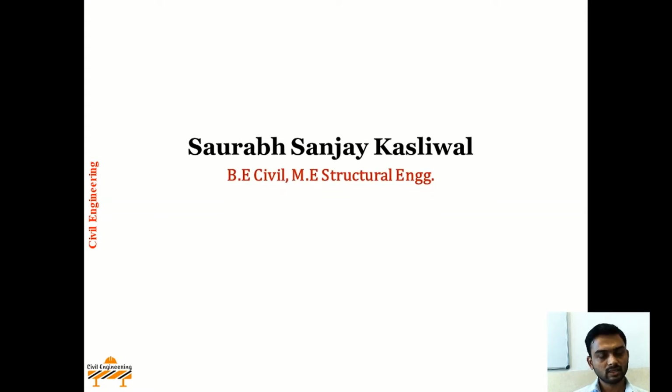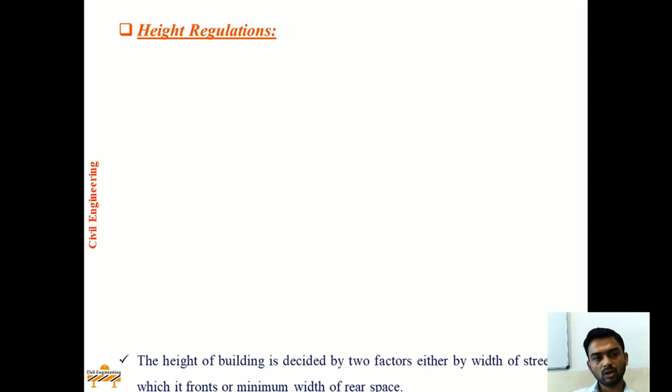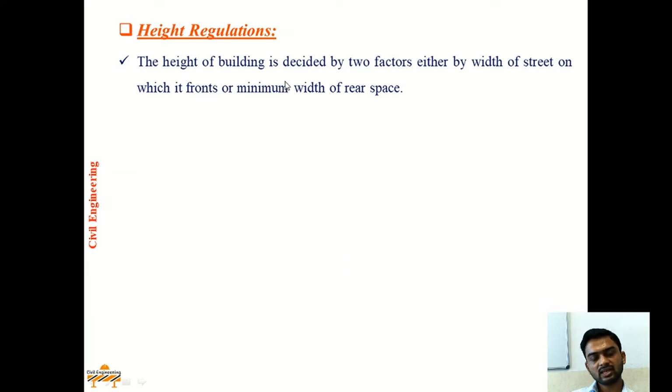Now in today's lecture, we'll be seeing the topic height regulations for building, various room sizes as per building bylaws and sanitation requirements. Now let us see height regulation. Now height of the building depends upon the factor that width of the road where your building is abutting, and simultaneously you are supposed to follow the FSI or FAR rule and height of the building rule. The height of the building is decided by two factors, either by width of the street on which it fronts or minimum width of rear space.